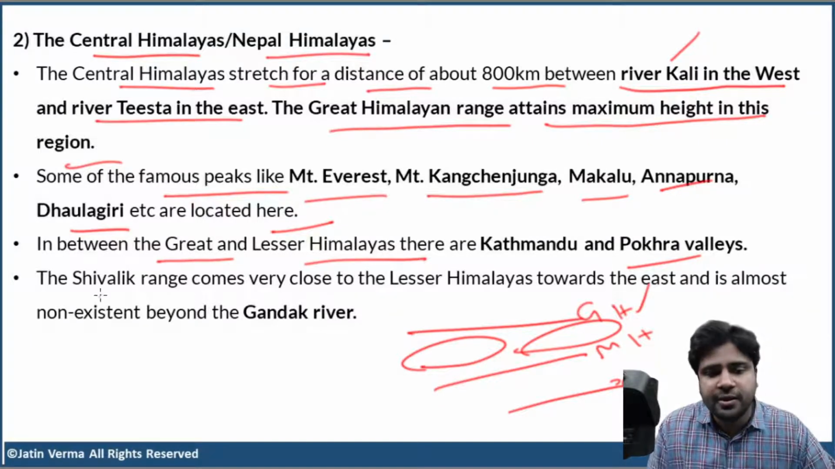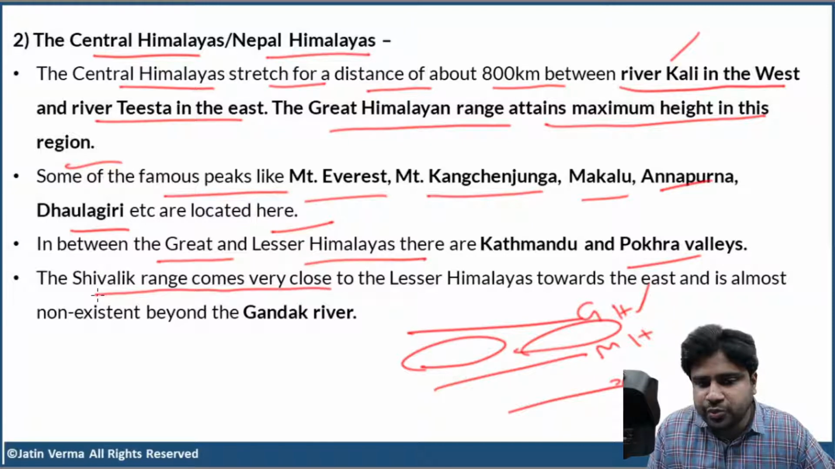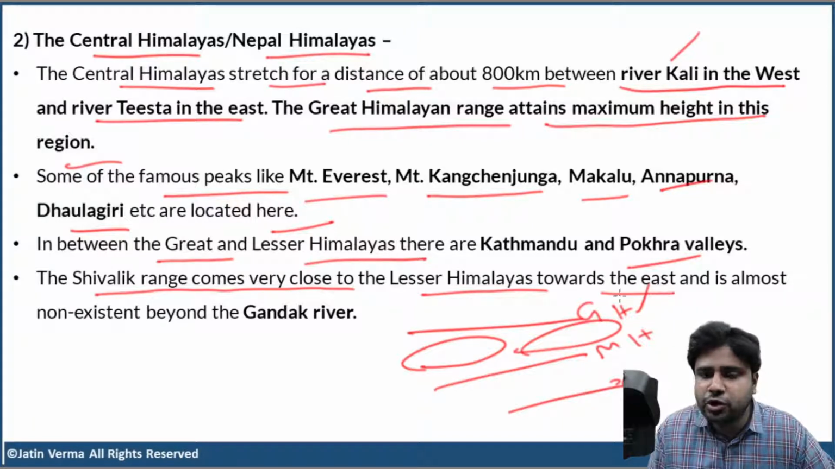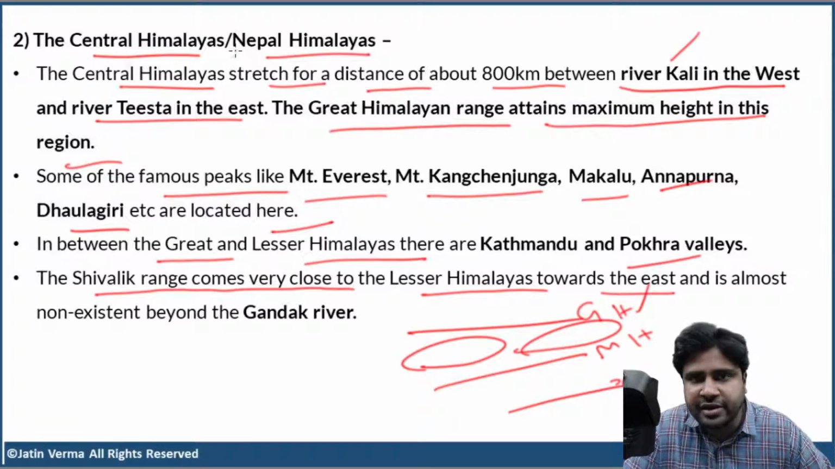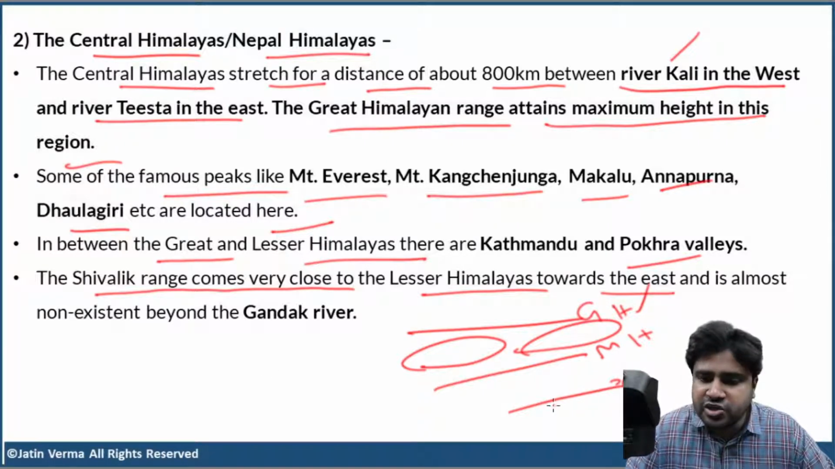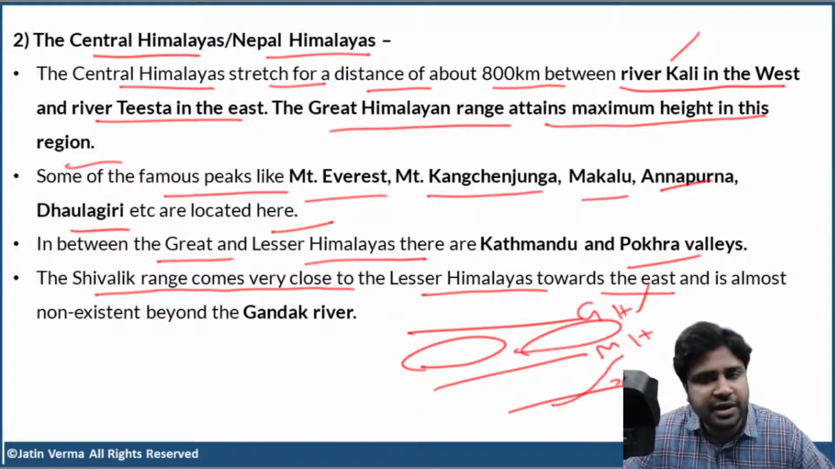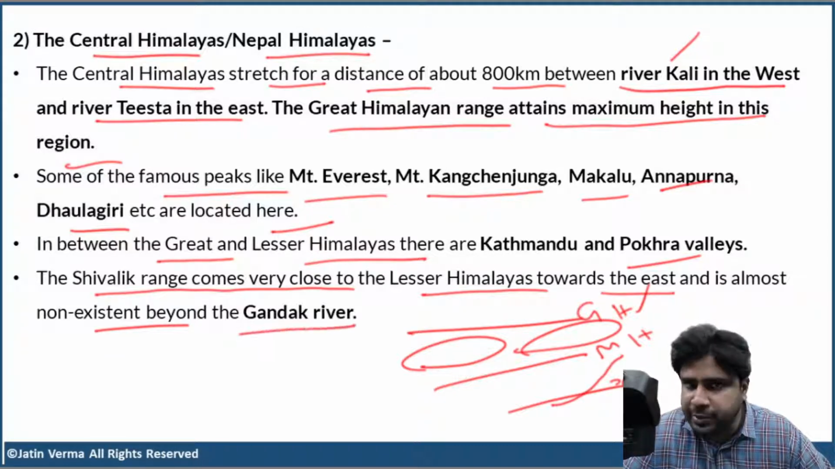Okay? Now, the Shivalik range comes very close to the Lesser Himalayas towards the east of Central Himalayas. The Shivalik range comes very close to the Middle Himalayas and is almost non-existent beyond the Gandak River.